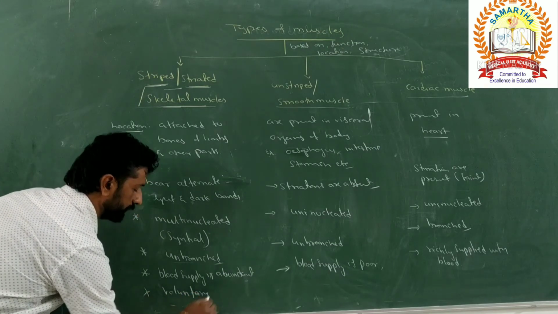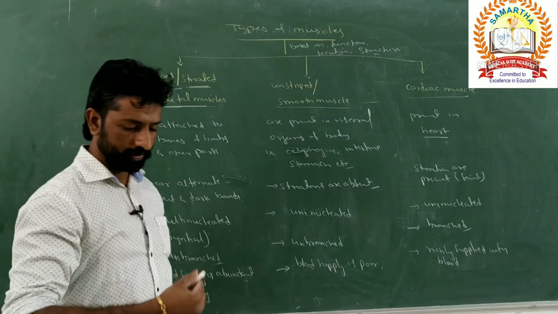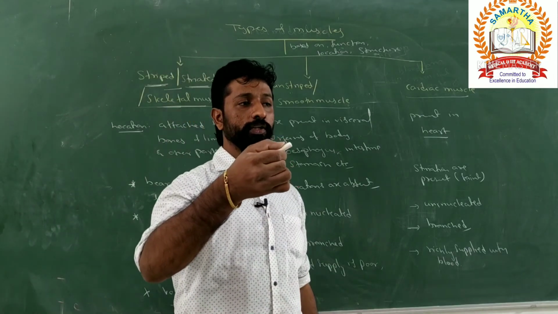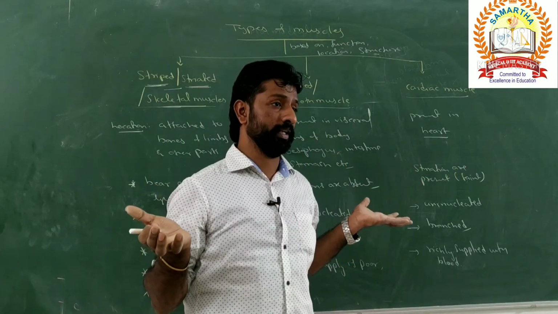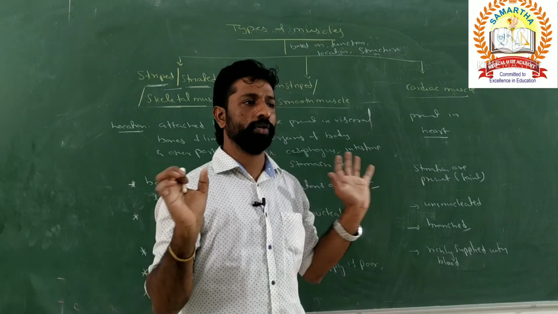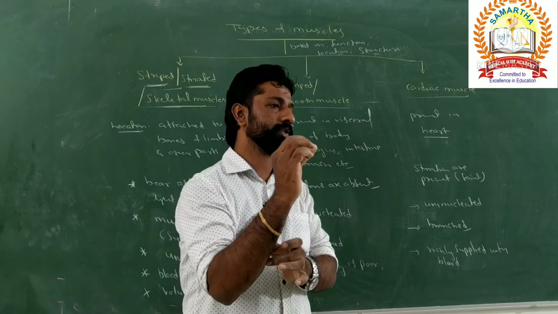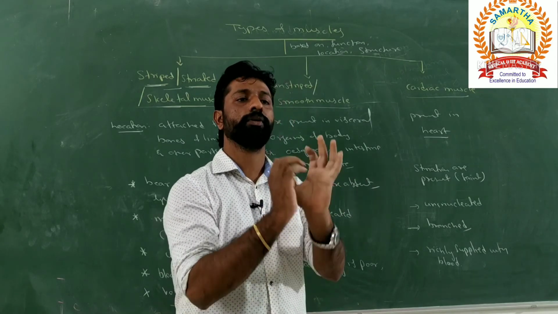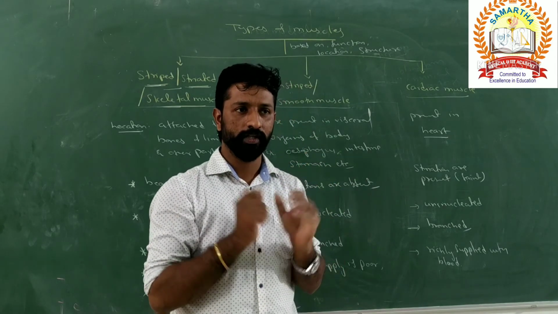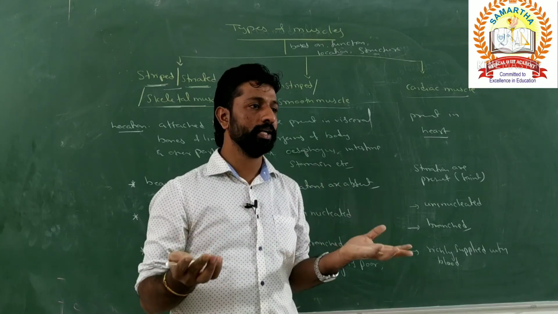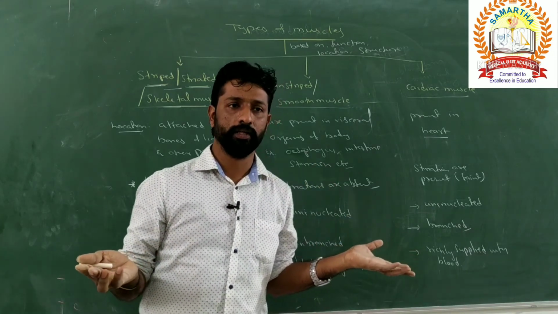Voluntary. What is the meaning of voluntary? For example, if I throw this chalk to you, you may catch it or you may not catch it. That depends on your willpower. In order to catch it, there should be contraction and relaxation of the muscles of your hand. Then only you can catch it, right? You may catch or you may not catch it, right or not?